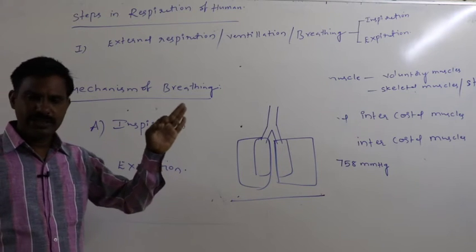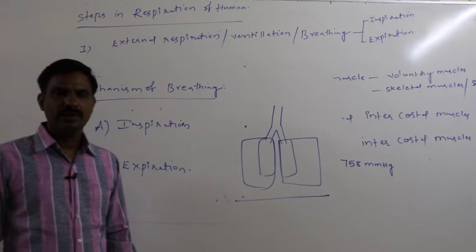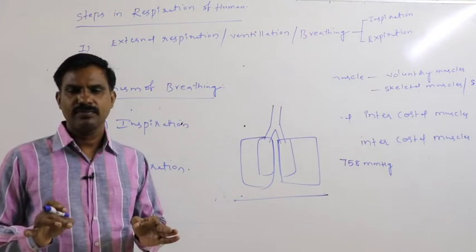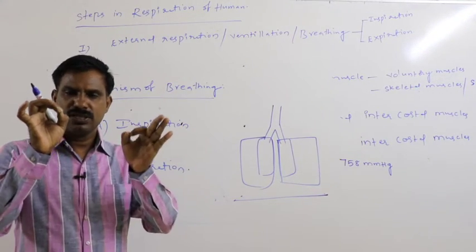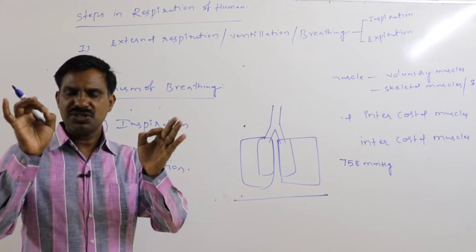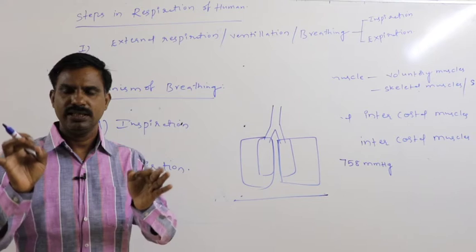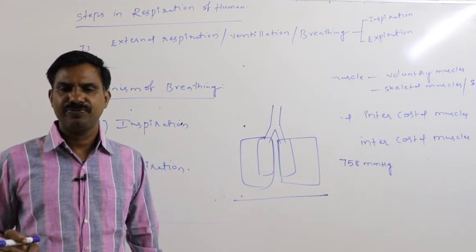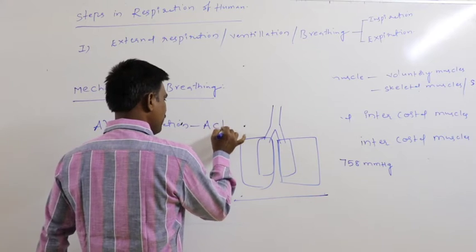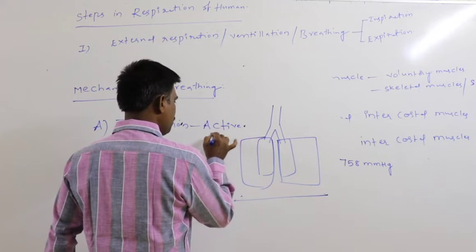So during inspiration, diaphragmatic muscles get contracted, external intercostal muscles get contracted. For contraction of these muscles, energy must be required, so that only inspiration is said to be an active process.